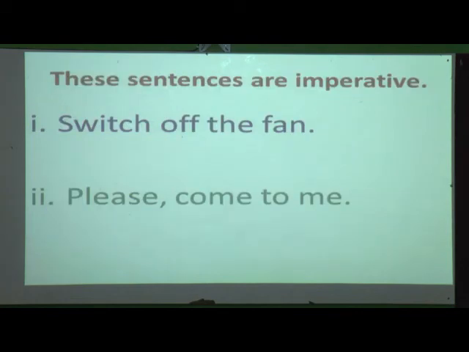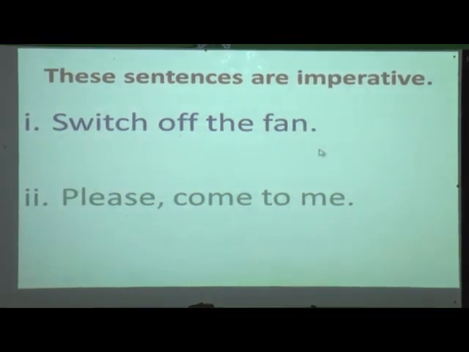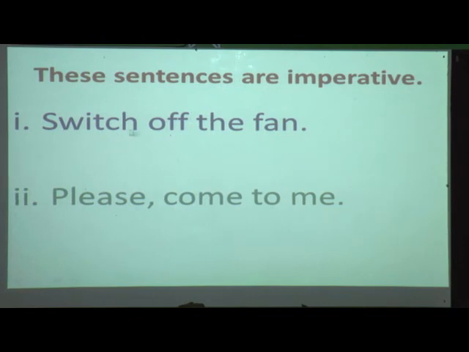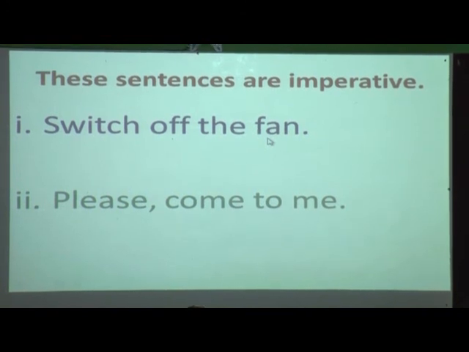Now here we can see some sentences of imperative. What are they? Switch off the fan. Can you see any subject here? No, it is understood. Now, switch off the fan. What did you understand by these words, by this group of words, or by this sentence?